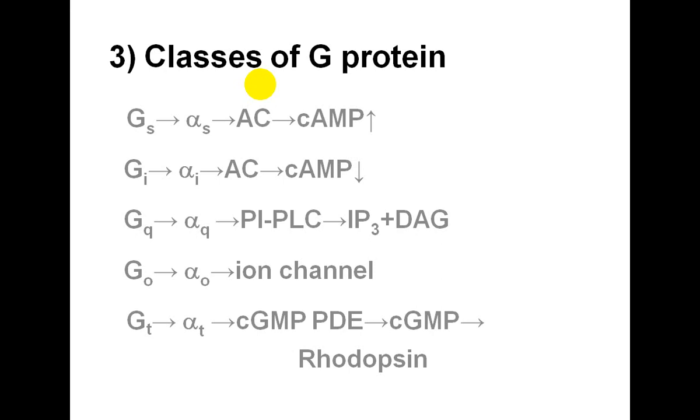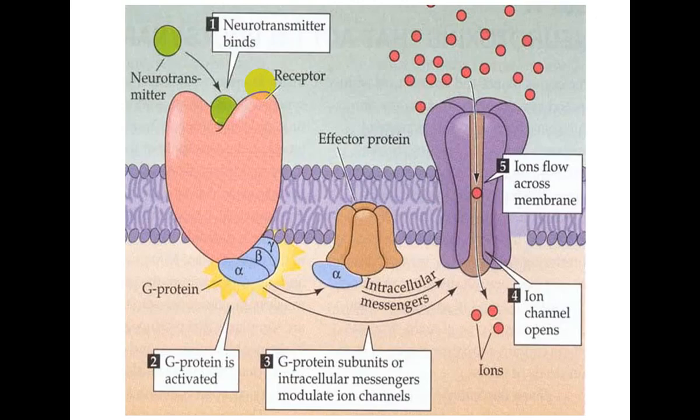So there are different classes of this G alpha protein, as already told. One is Gs, Gi, Gq, Go and Gt. So whenever there is a ligand and it is recognized by this GPCR, then what happens?